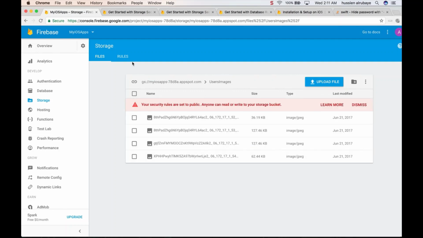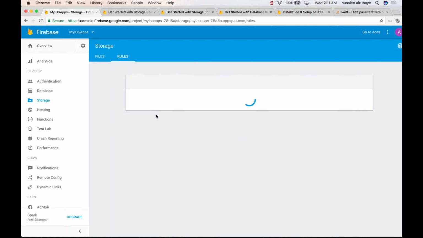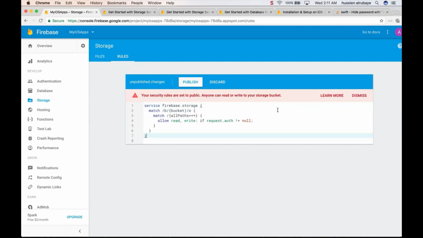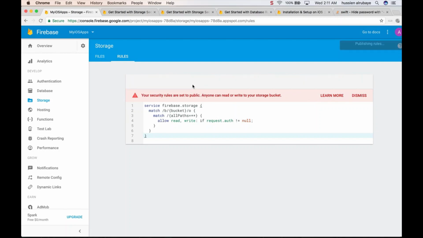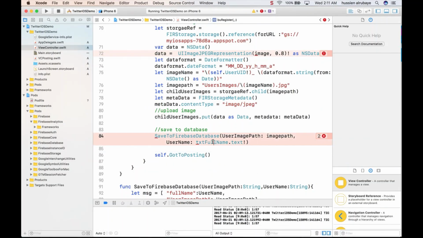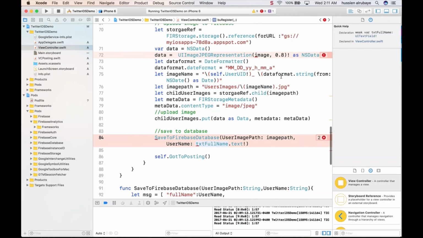So it's better to go to the rules now and update it. Yes, it was really a straightforward process, but I just didn't follow that. Maybe. Yes, so now I think everything is cool. Hopefully we don't have any problem here.